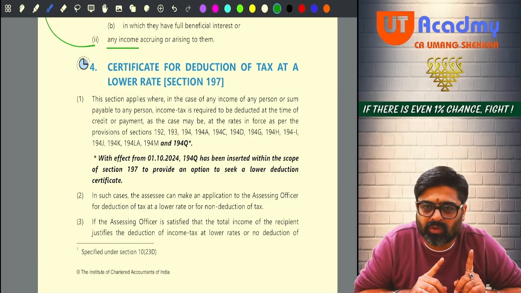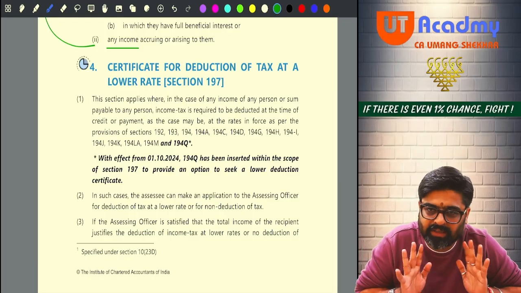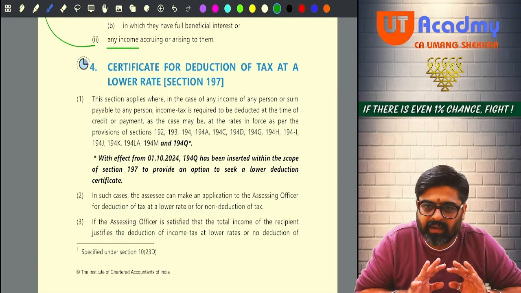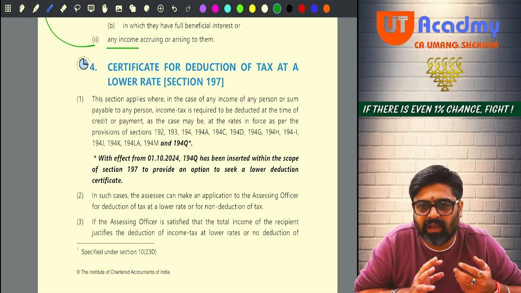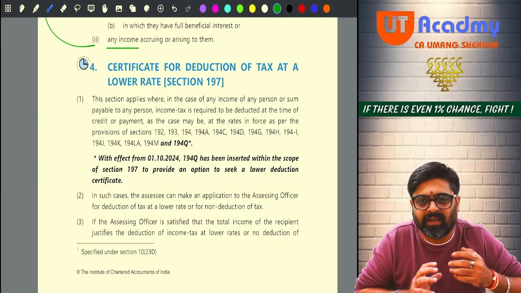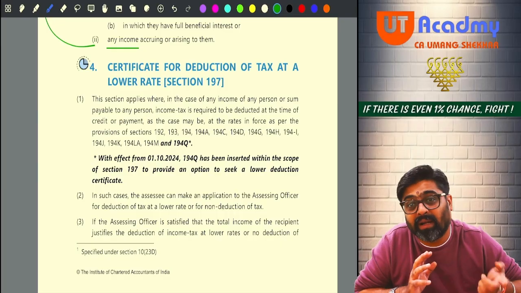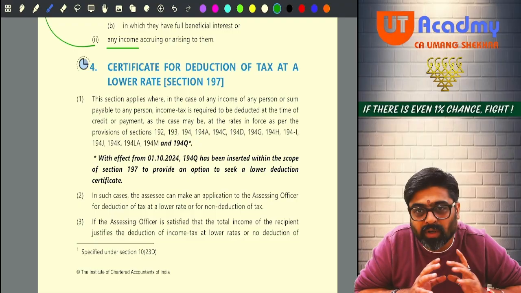So the thing which is told by the payee is a logical thing. He will definitely be suffering because of the tax deduction. Unnecessarily, he'll have to file his return. Unnecessarily, he'll have to claim that refund. On that refund, the government will also have to issue interest to him.